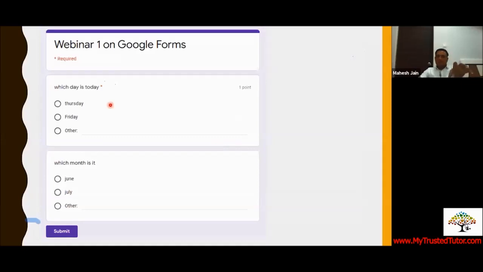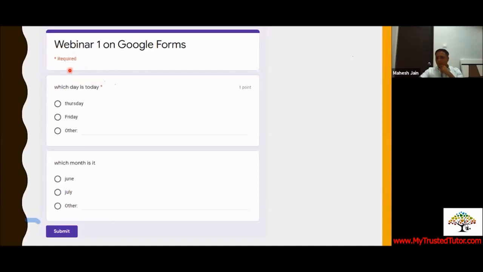Okay, so this is from a previous webinar Google form. When I took a webinar on Google form, I created this form on the spot, and you could see how the form looks to the student or the participants after it is created. You can see this is how it is visible. You can create the option of whether students can submit the form without answering the question or not, or they have to answer everything and only then they can submit.